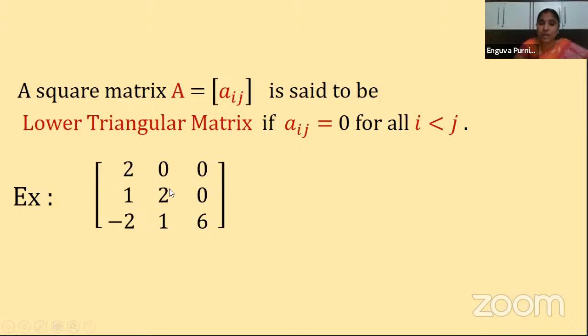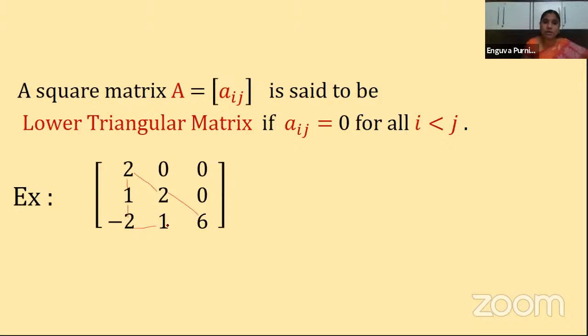And remaining all the elements, if you observe the positions, A11, A21, A22, A31, A32, A33. In all the cases, either i is greater than j or i is equal to j. Yes or not? So that's why here we can have any numbers. Only the place where i is less than j, there you can have zeros. Okay. Such a matrix is called as what, children? Lower triangular matrix.